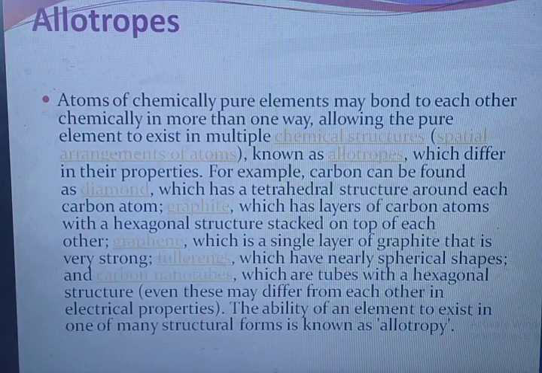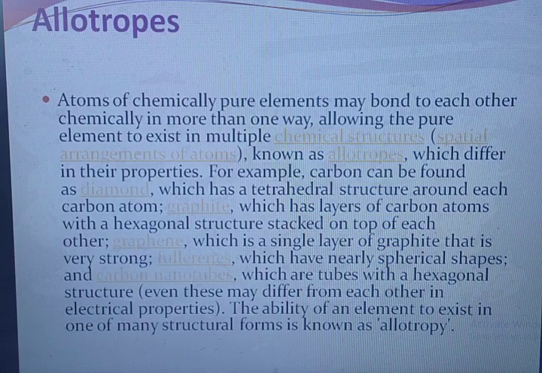Allotropes. Atoms of chemically pure elements may bond to each other chemically in more than one way, allowing the pure element to exist in multiple chemical structures, or spatial arrangements of atoms, known as allotropes, which differ in their properties.